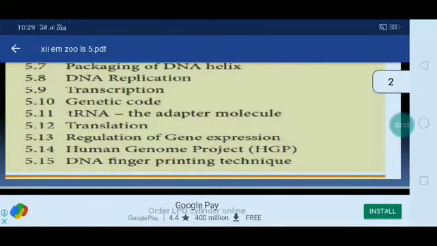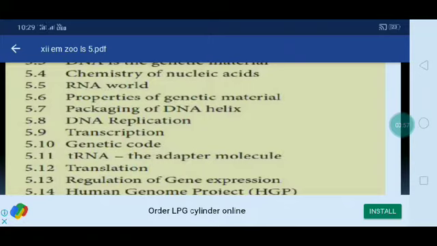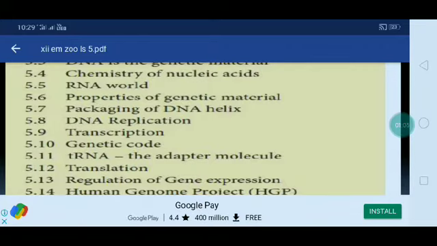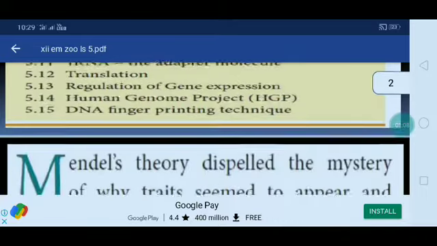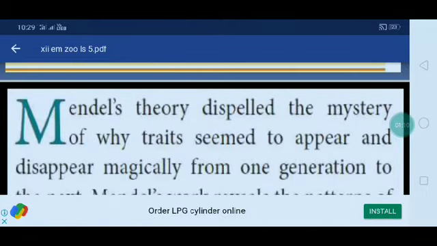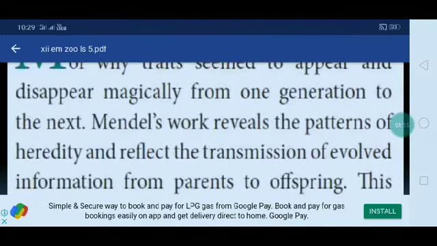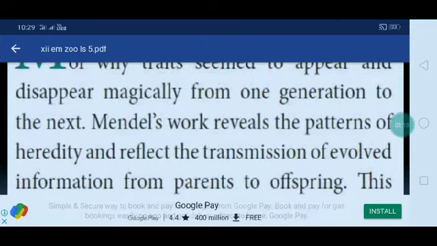So in this fifth lesson you have to concentrate on only half of the portion, up to packaging of DNA helix. The next 25% we will do next. Okay. First one, Mendel's theory dispelled the mystery of why traits seemed to appear and disappear magically from one generation to the next one.